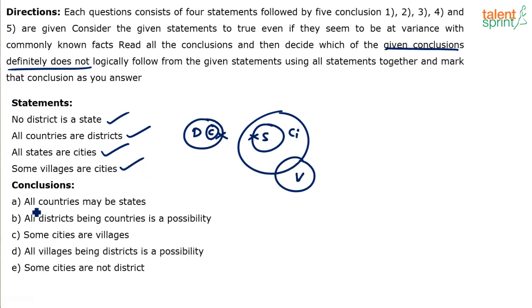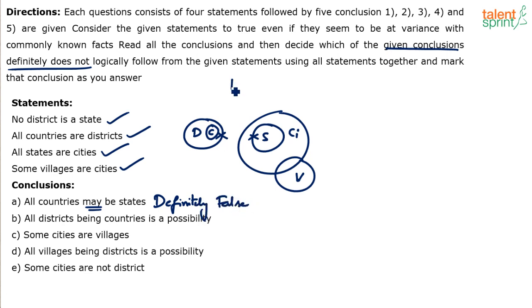Look at the conclusions. All countries may be states. "May be" means what? Possible type, right? All countries can be states. Can all the countries be states? Impossible, because countries are completely inside districts, and districts cannot touch states. If districts cannot touch states, obviously countries also cannot touch states. So all countries may be states is definitely false. Yes or no? It can never be true.